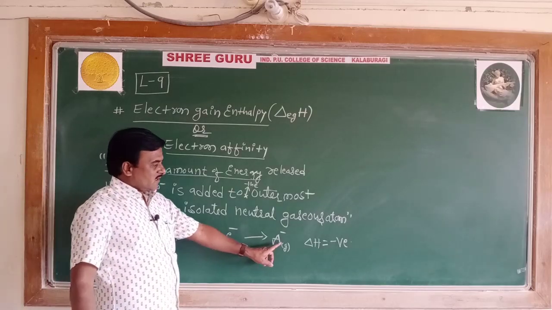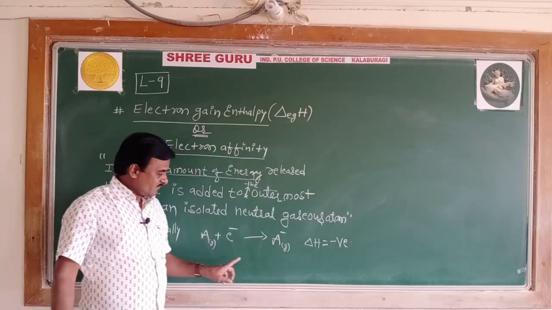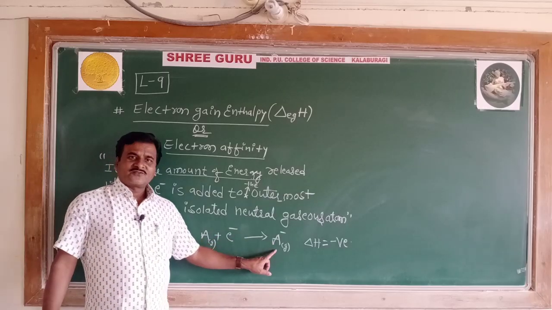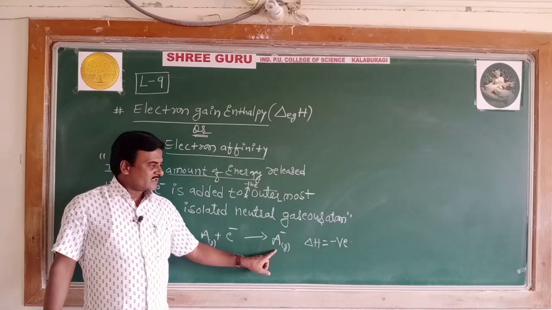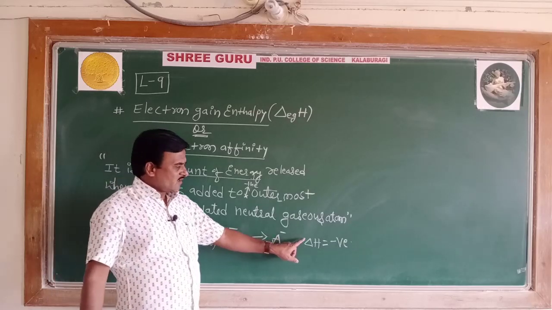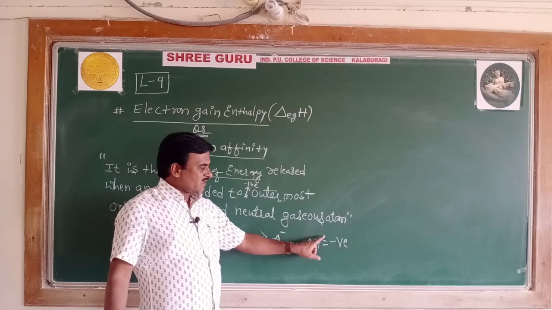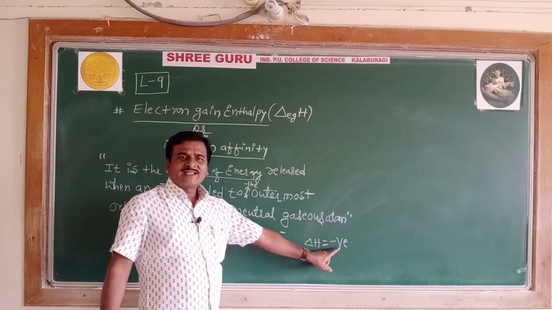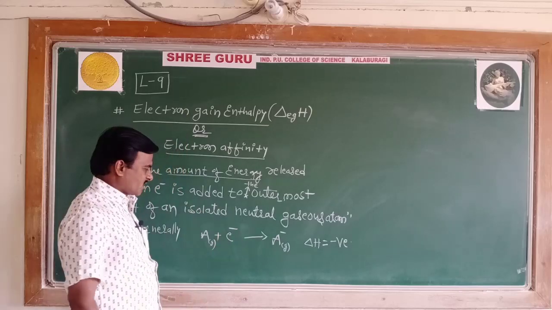So the energy is released when the neutral atom forms its anion. Therefore, the electron gain enthalpy is usually negative for most of the elements, with few exceptions.